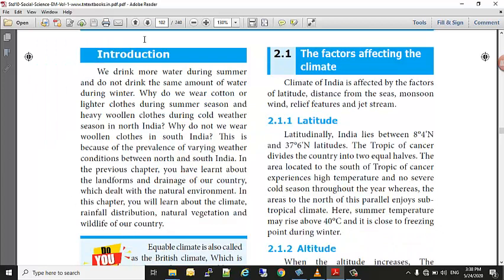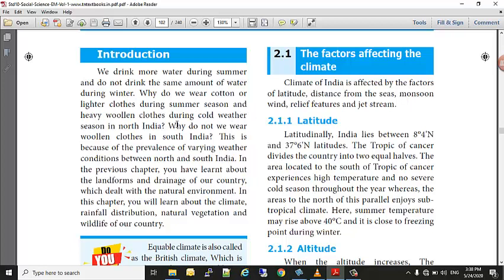Let us look into the introduction, and then I will be showing you the video. I hope this video will be very clearly representing the concepts that we are going to study under the topic climate. We drink more water during summer and do not drink the same water during winter. Yes. Why do we wear cotton clothes, lighter clothes during summer season and heavy woolen clothes during winter or a cold weather season in North India?